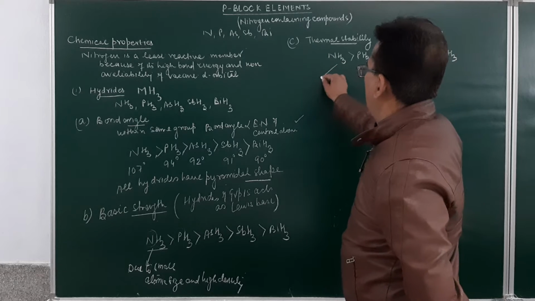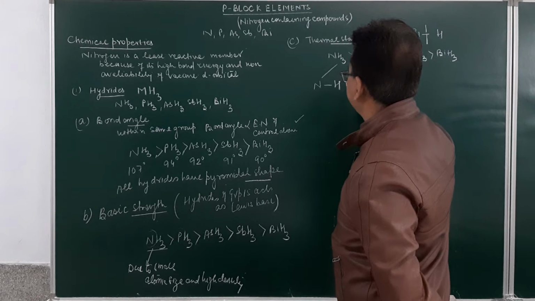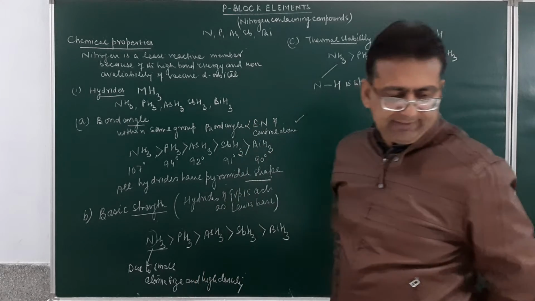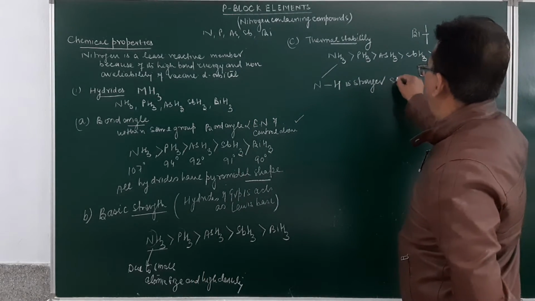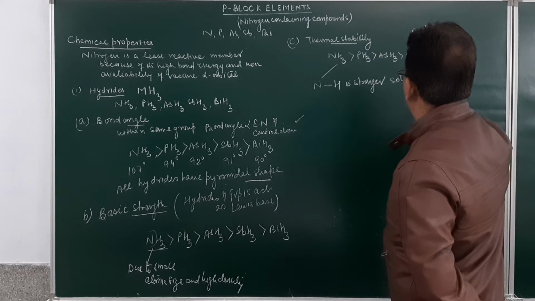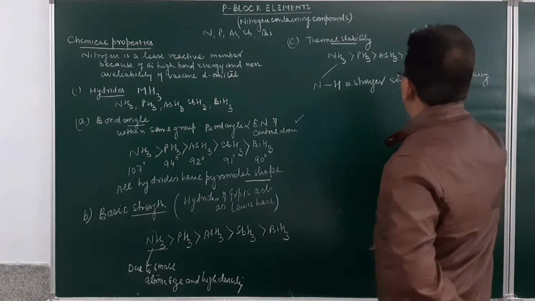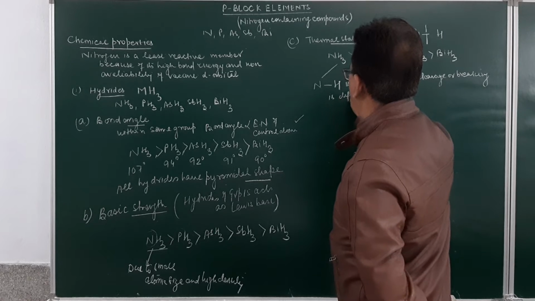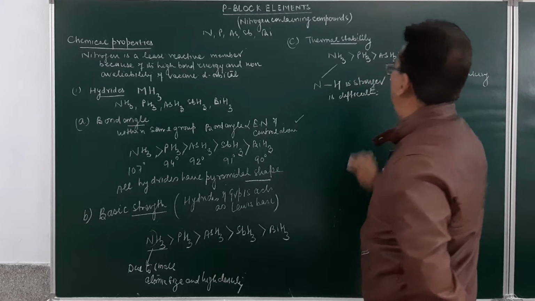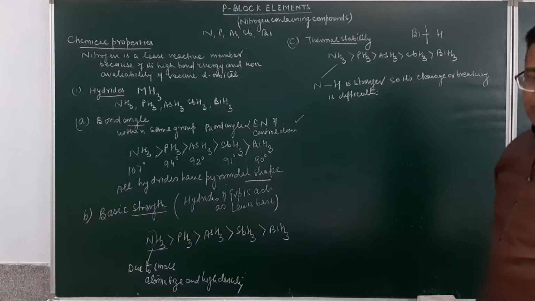So over here, in this case, the nitrogen-hydrogen bond is stronger, so its cleavage or breaking is difficult. Am I clear, students, over here? So that is why ammonia will be more thermally stable as compared to phosphine, arsine, stibine or bismuthine.